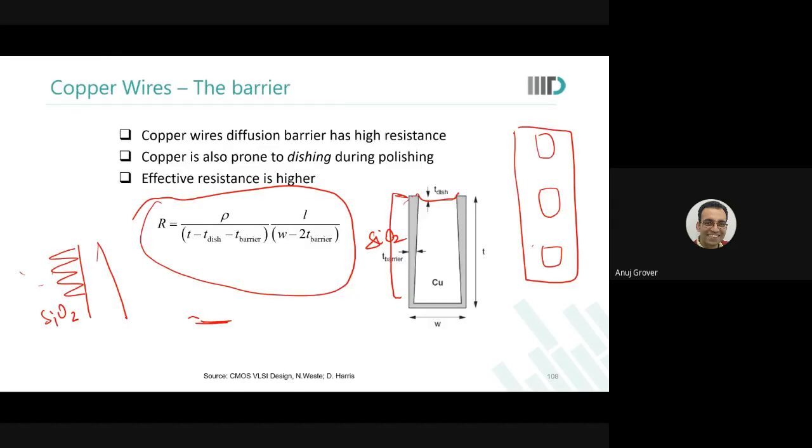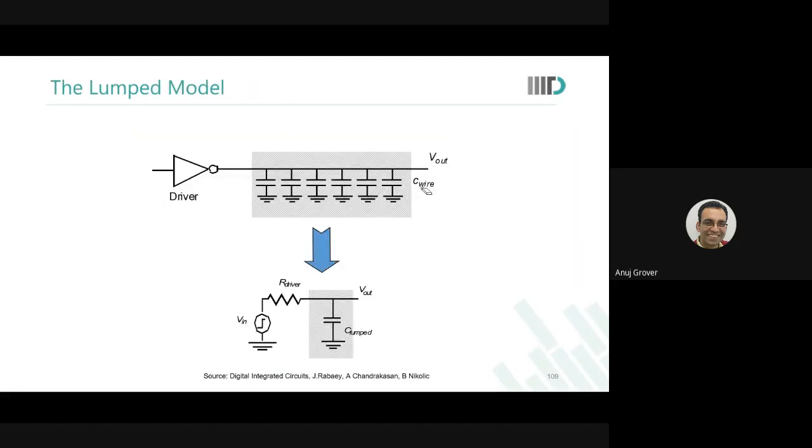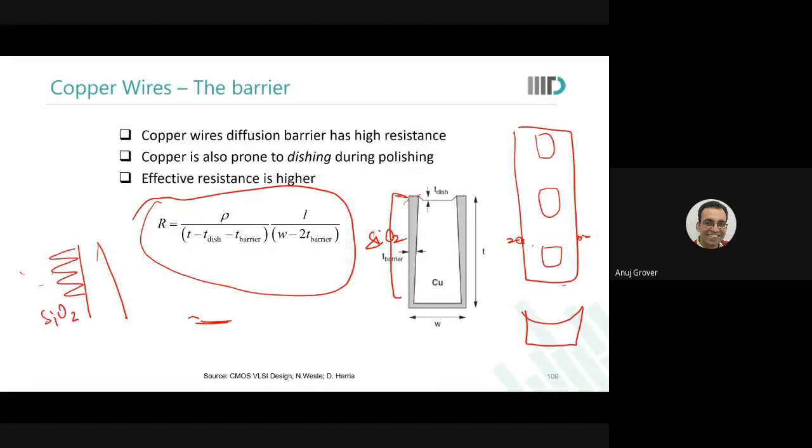But as the wires become wider, barrier is here, silicon dioxide is here, and in between a lot of dishing can happen. If I take this wire to be very thick, this dishing can be like this, where 1/3 or 1/4 of the copper height is gone. So you made a very wide wire to reduce resistance, but because of dishing the resistance did not reduce, it actually increased.